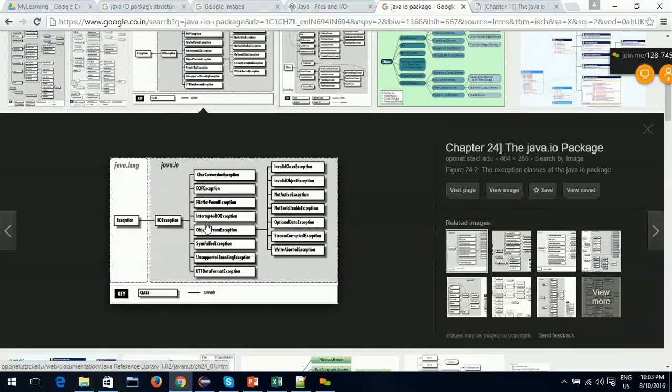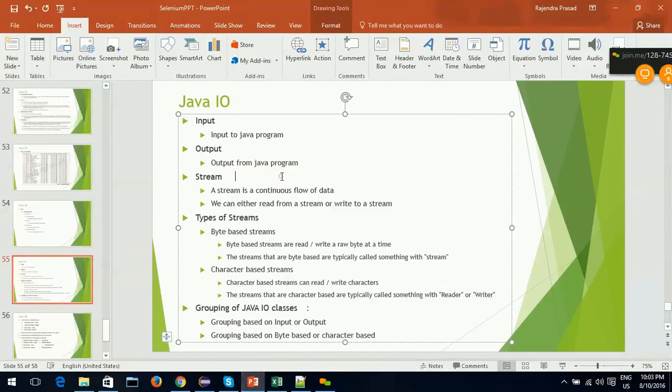The same thing that we are going to do now. Since there are many Java IO classes used to read and write data from files to files, our first focus is to group the classes based on some logic and understand what each group is doing.